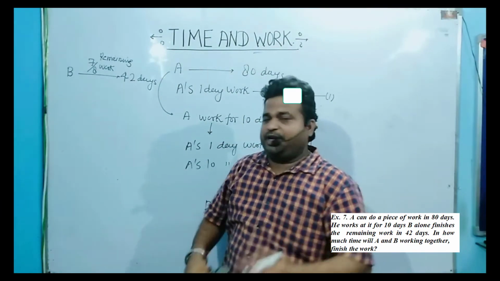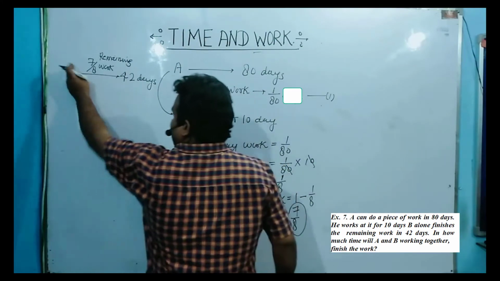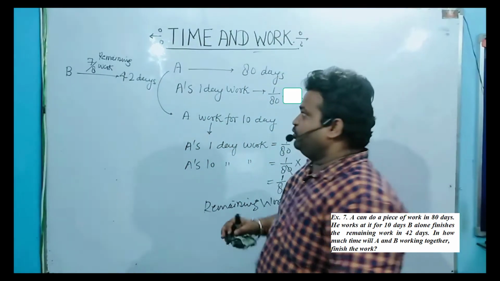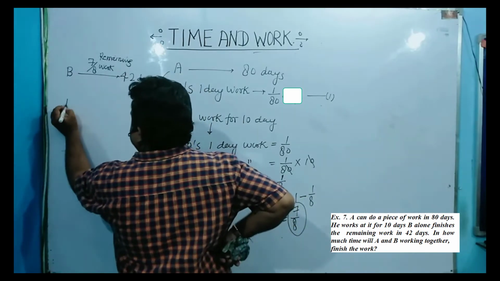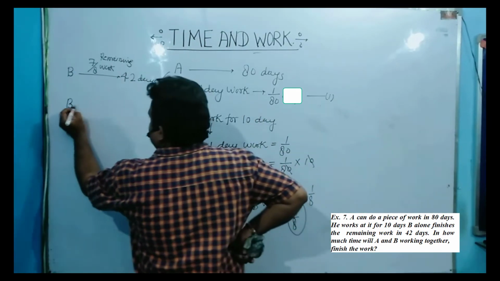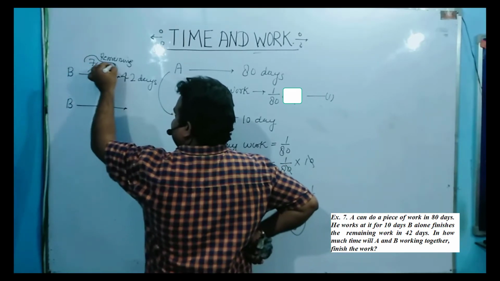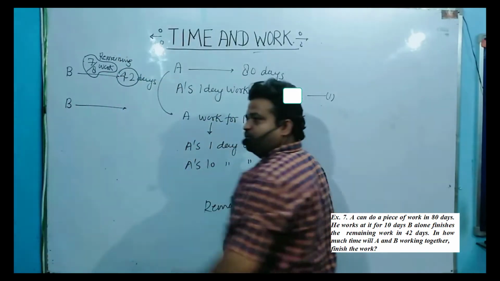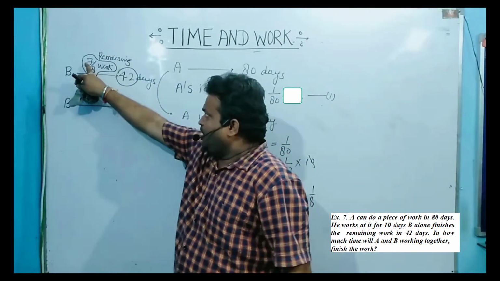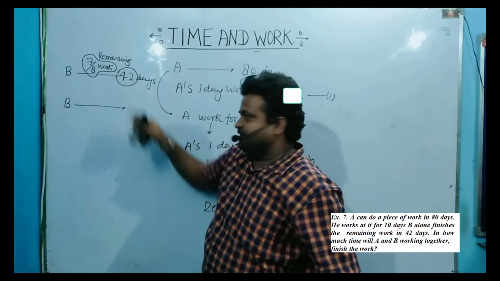So how will you calculate the time taken by B to complete the total work? So B completes the entire work in how many days? Look here, this is the work value given to you and here the days are given to you, right? 7 by 8 work, 42 days.